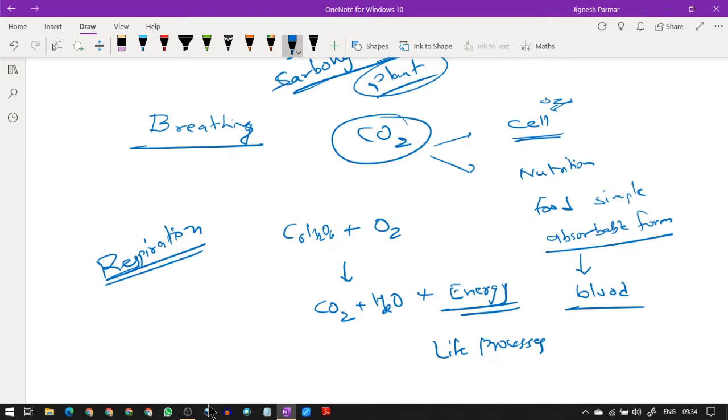So dear students, we are going to study about respiration. Now what is respiration? Respiration is the process in which food is oxidized into carbon dioxide and water vapor and also releases energy. So it's nothing but an oxidation of food. Carbon dioxide is nothing but a byproduct, a waste material which can be thrown out of our body.